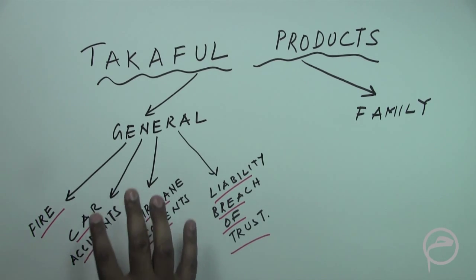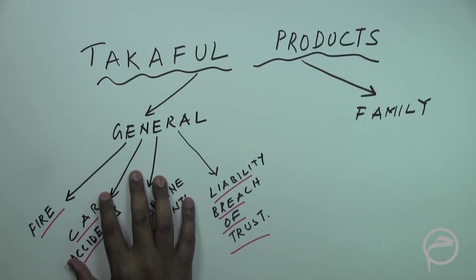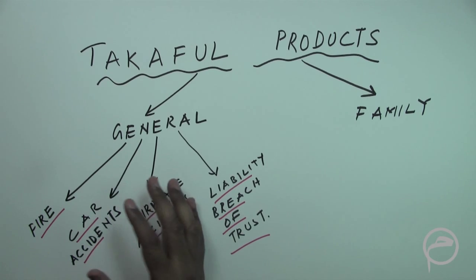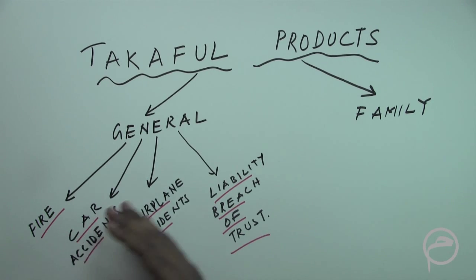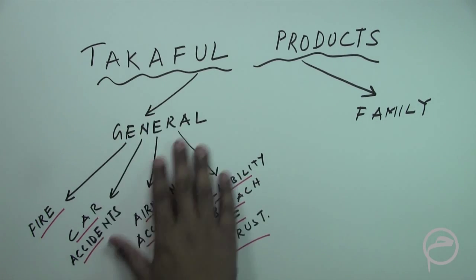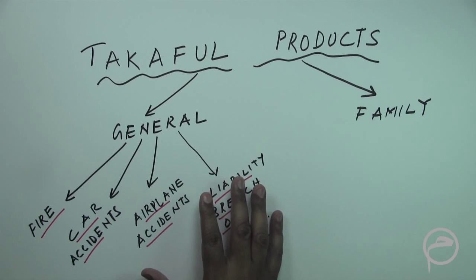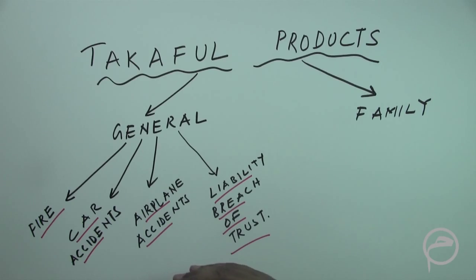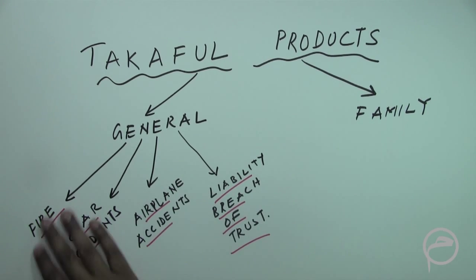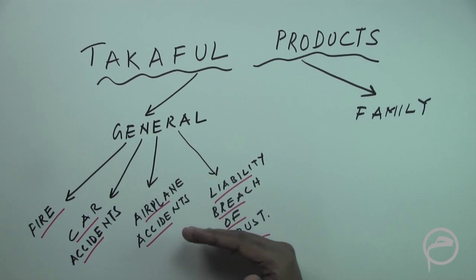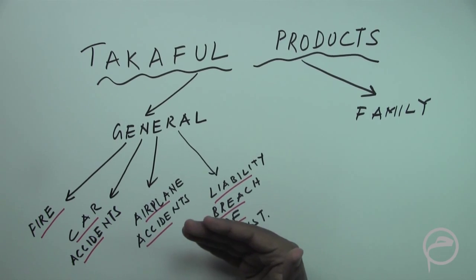One of the main features of the general products is that these products are mostly less than a year products, meaning to say that these are not very long-term products. Now, basically what we need to understand is that the general products are generally for a shorter duration of time, and mostly they are less than a year products. Okay, and after every year again there will be a renewal. Generally the term of general products is less than a year, meaning to say that after every year the participant has to again renew the Takaful.